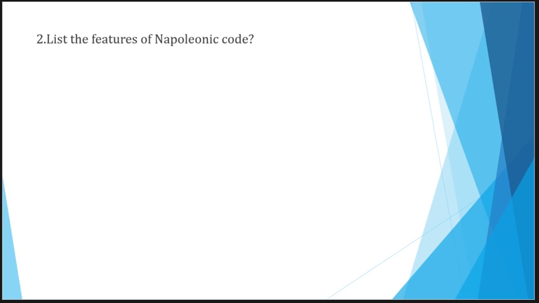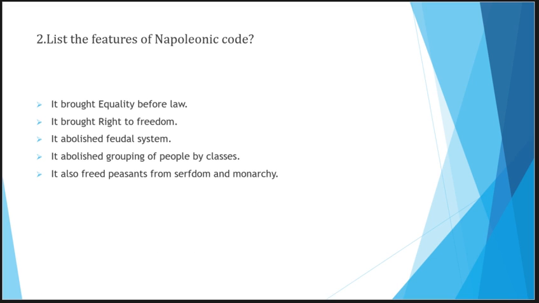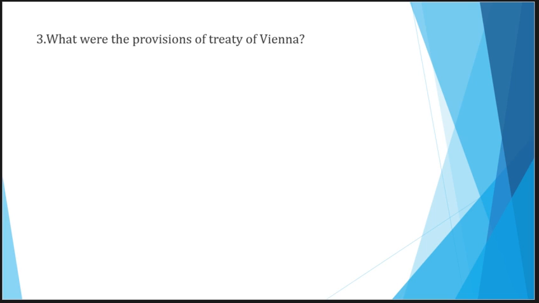And here comes the second question. List the features of the Napoleonic Code. So here comes its answer. In the first 2 points, I have mentioned the bringing of equality before law and the right to freedom. Then in the third and fourth points, I have mentioned the abolition of the feudal system and grouping of people by classes. Then in the last point, I mentioned the freeing of peasants from serfdom and monarchy.